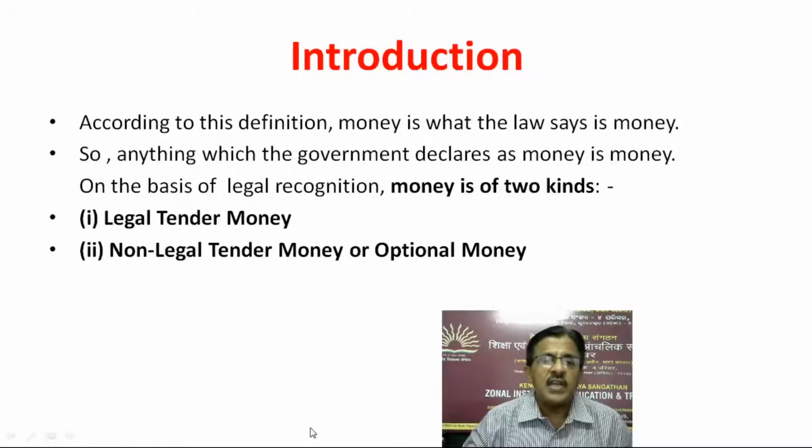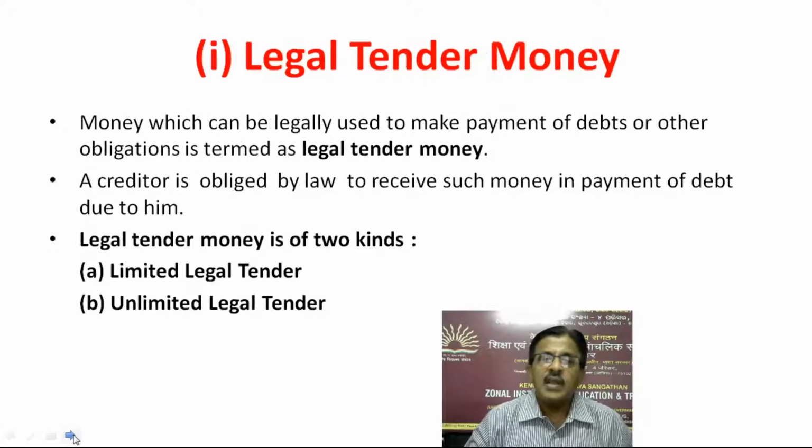The legal definition of money. According to this definition, money is what the law says is money. So anything which the government declares as money is money. On the basis of legal recognition, money is of two kinds: legal tender money, and non-legal tender money or optional money. Legal tender money, money which can be legally used to make payment of debts or other obligations, is termed as legal tender money.